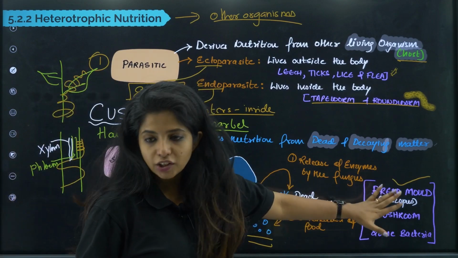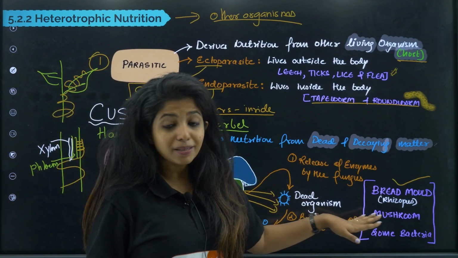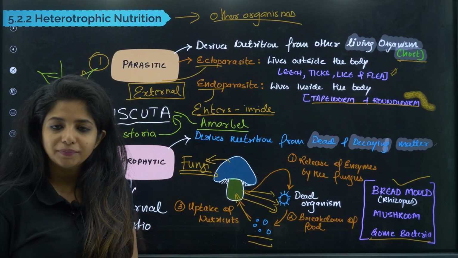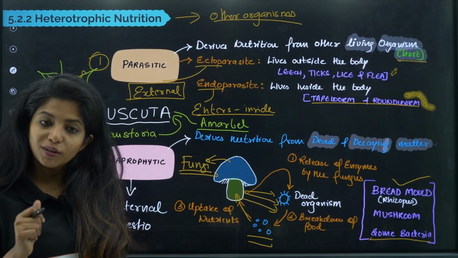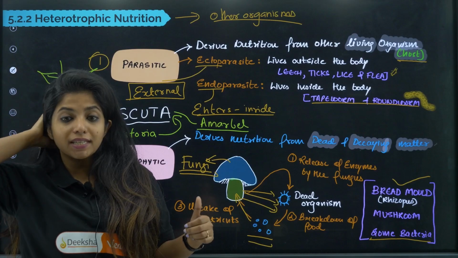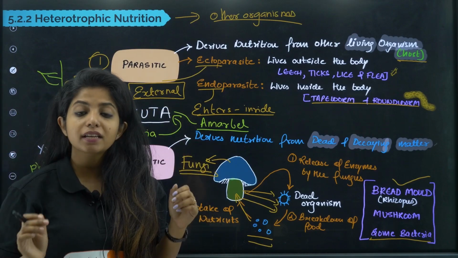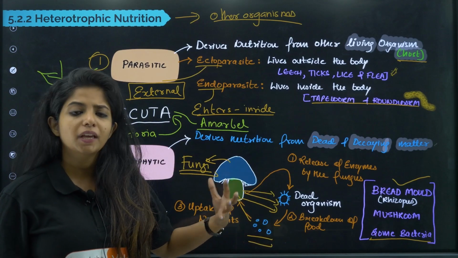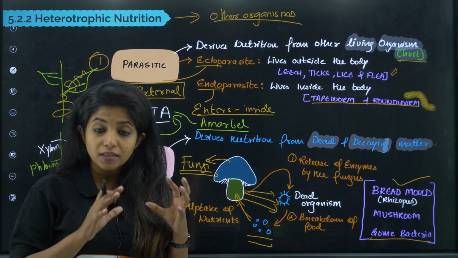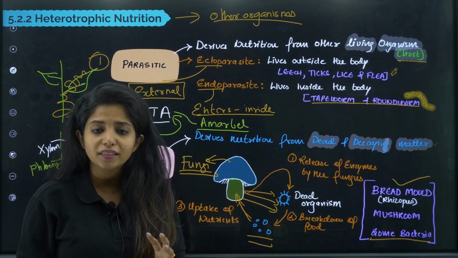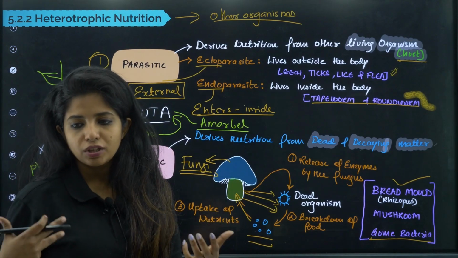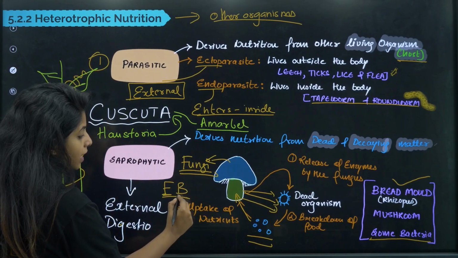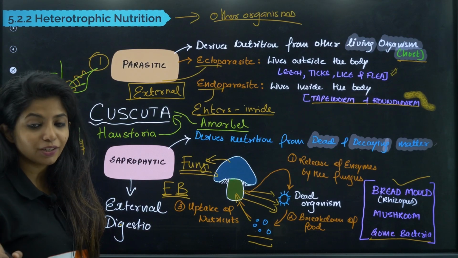So bread mold or rhizopus and the mushroom that you saw over here, and there are some bacteria as well. Sometimes they are also known as decomposers, because they break down things and take in the important nutrients. Other things which are broken down can be utilized by some other organisms as well. Since they are breaking down dead and decaying things, you call them decomposers as well. So you can remember one thing, in heterotrophs come F and B, fungi and some bacteria. I am saying some bacteria, not all bacteria.